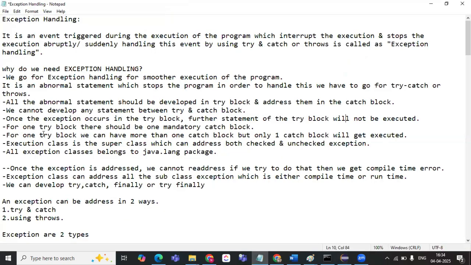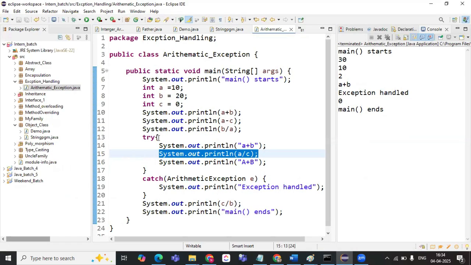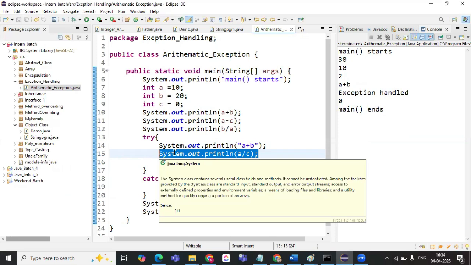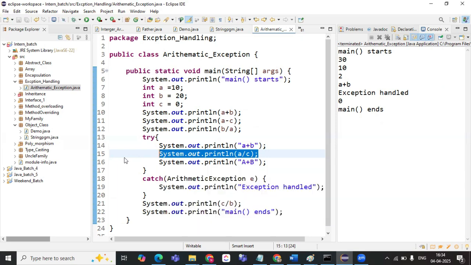Okay, so for one try block, there should be one mandatory catch block. That means without the catch block, the try block cannot be there. Just like we can have only the if block, without an else block also this if block will work, right? But this is not like that. It's like a pair. Try and catch blocks will work together. Without the catch block, this try block will not work.